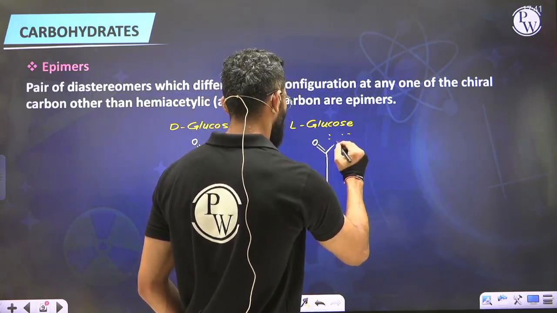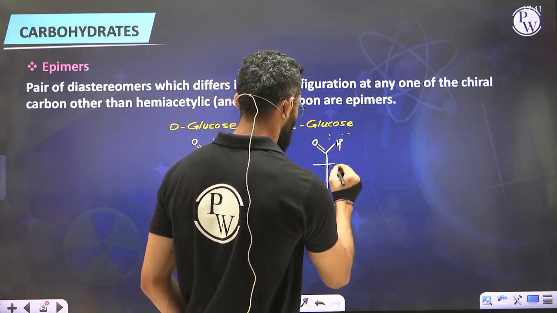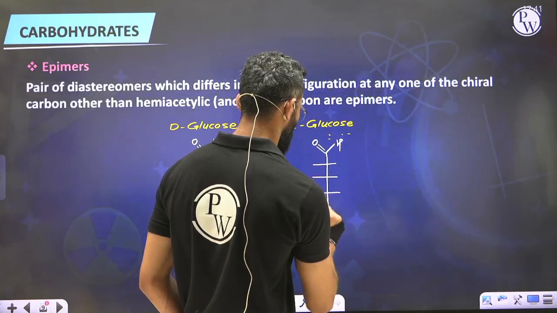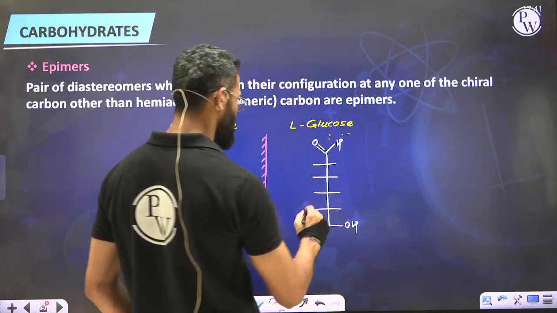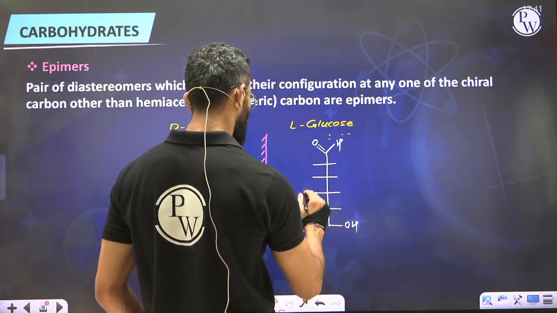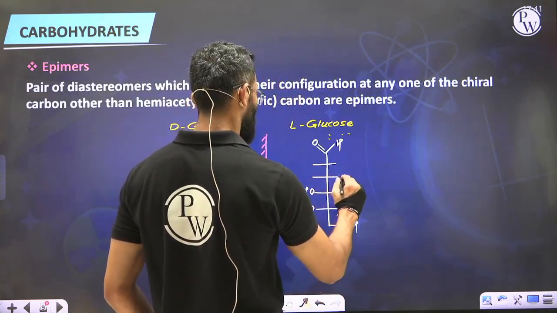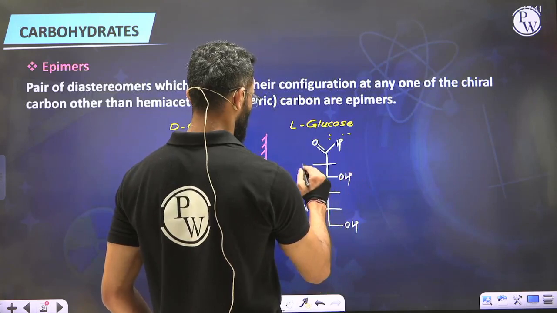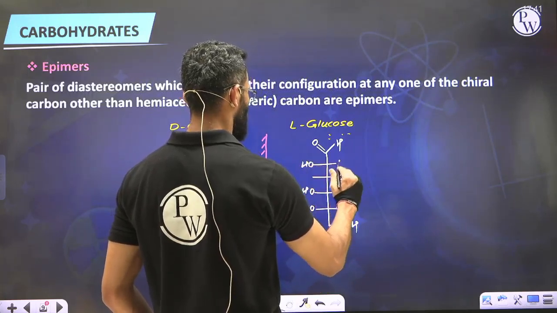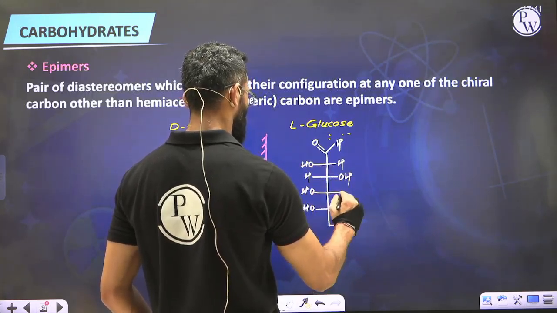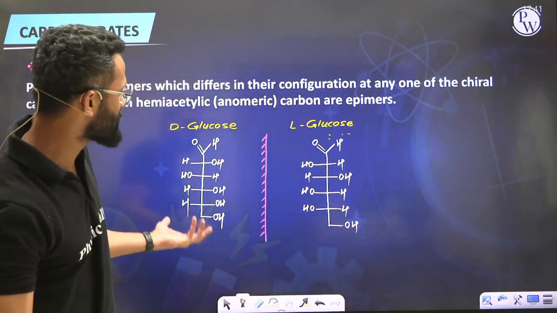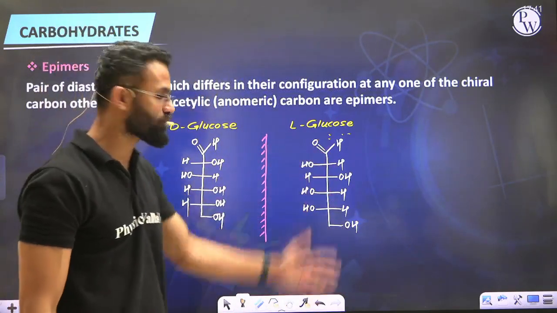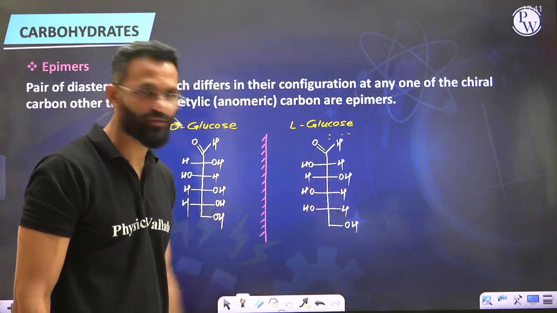First carbon aldehyde, second, third, fourth, fifth, and sixth. So if that was right, left, this will be left, right, and left. So that is nothing but L-glucose. Okay, in case they ask you, so we have included that.